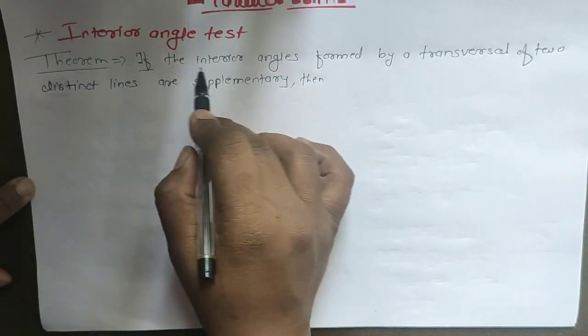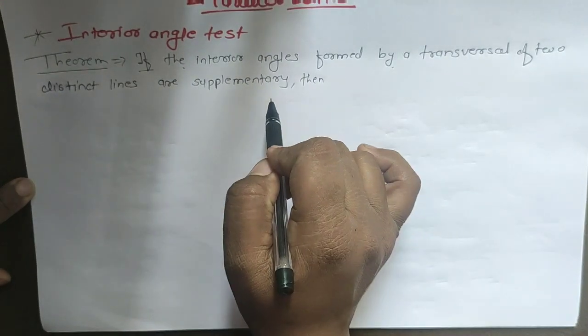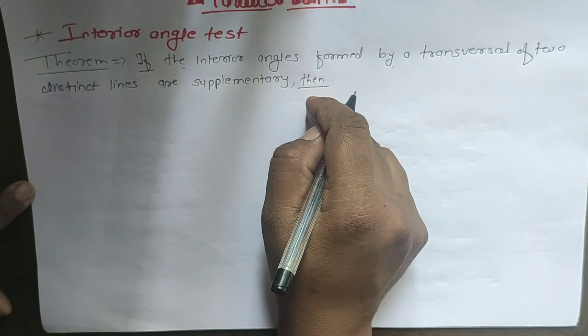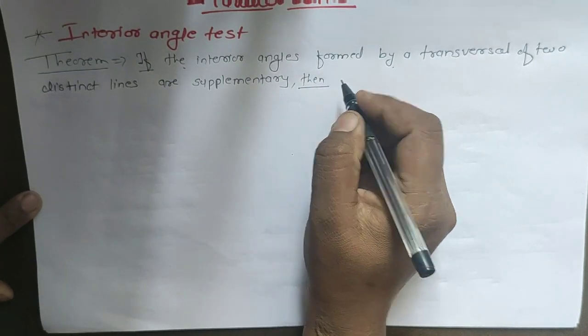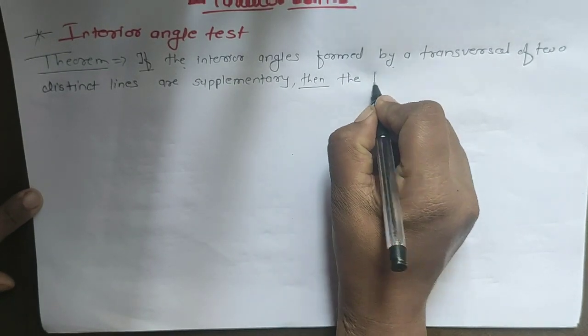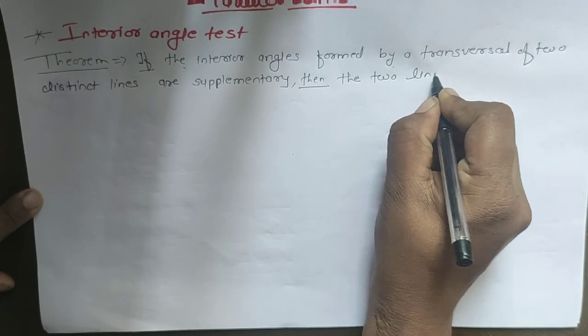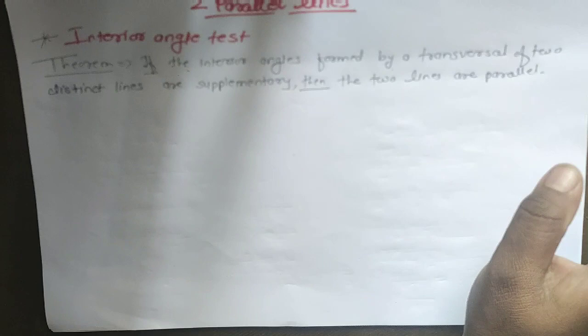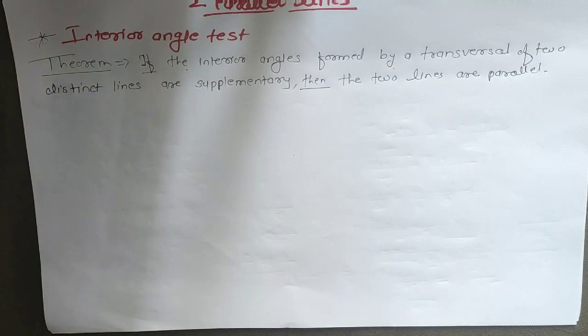As you know, the statement which follows "if" is called the antecedent and it is the given, and the statement which follows "then" is called the consequent and it is the to prove. Okay, so then the two lines are parallel. That we have to prove. First of all we will see the meaning of the statement: if interior angles formed by a transversal of two distinct lines are supplementary, then the two lines are parallel.